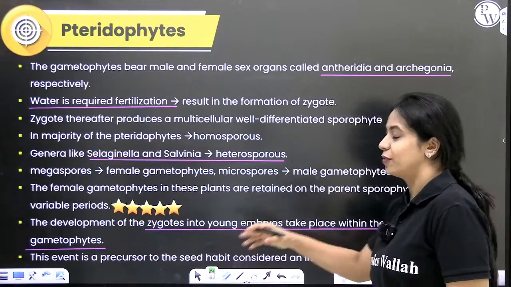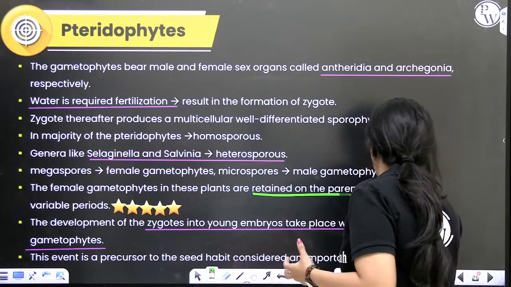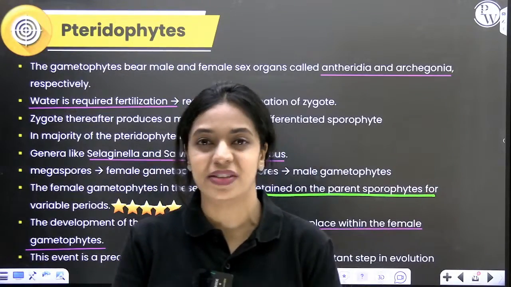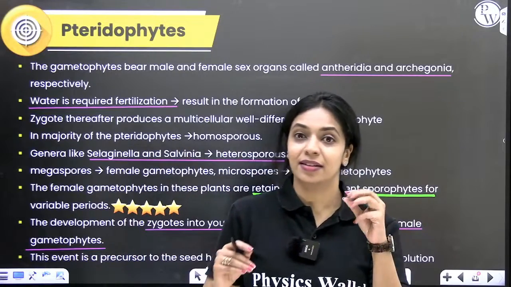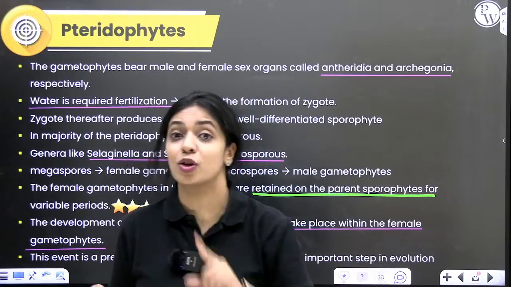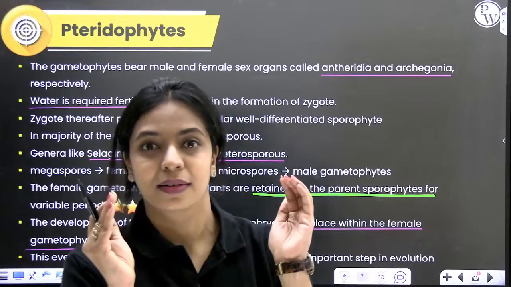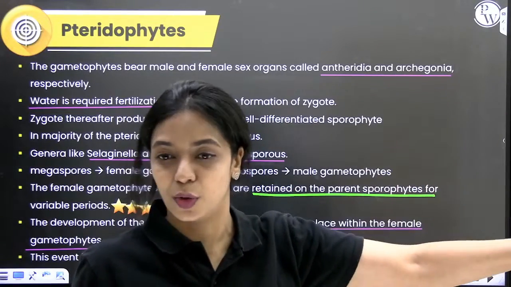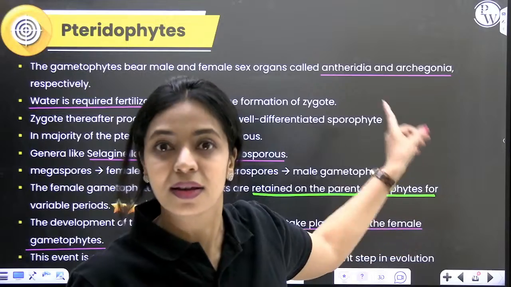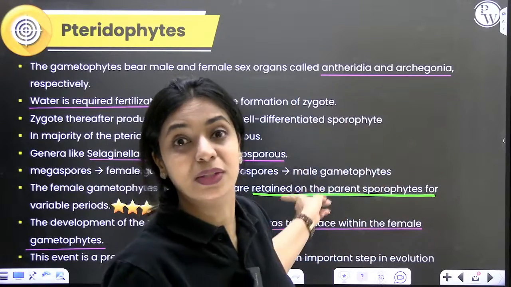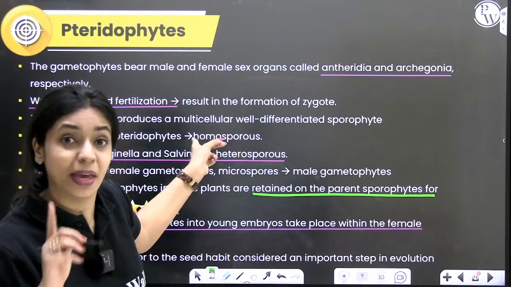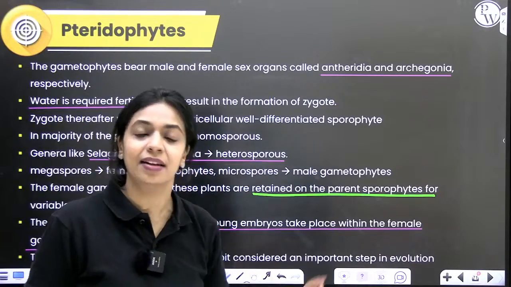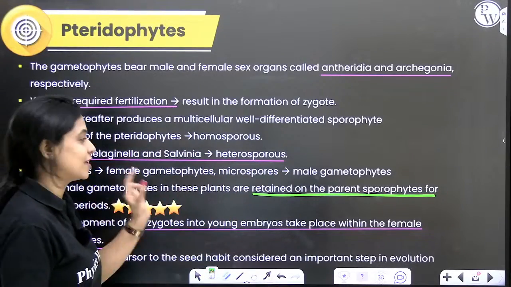The female gametophyte will be retained on the parent sporophyte itself, very similar to what happens in angiosperms. In angiosperms, the major plant body we see is sporophyte. Within that, the embryo sac or the female gametophyte will be retained within the sporophyte. It is not present outside the sporophytic plant. Very similarly, even here, the female gametophyte is retained within the parent sporophyte. Okay, male gametophyte has independent existence, female gametophyte does not, but only in heterosporous species like Selaginella and Salvinia.